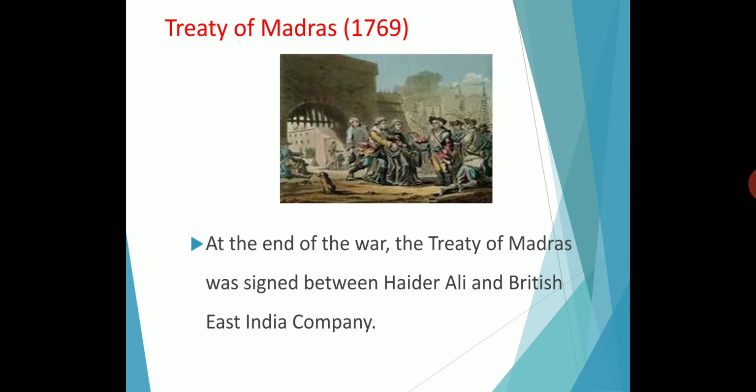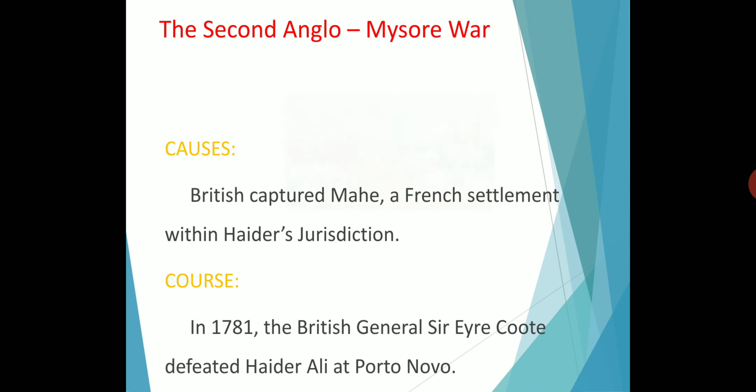So the treaty was made in Madras, meaning they would return their territories, and if any problem arose, help would be available for the English East India Company or Hyder Ali. So both wanted to help each other. So it is the Treaty of Madras in 1769. Okay. So next we are going to see about the Second Anglo-Mysore War.